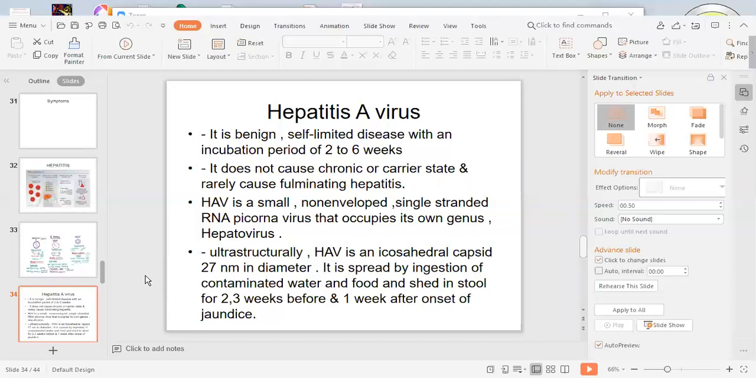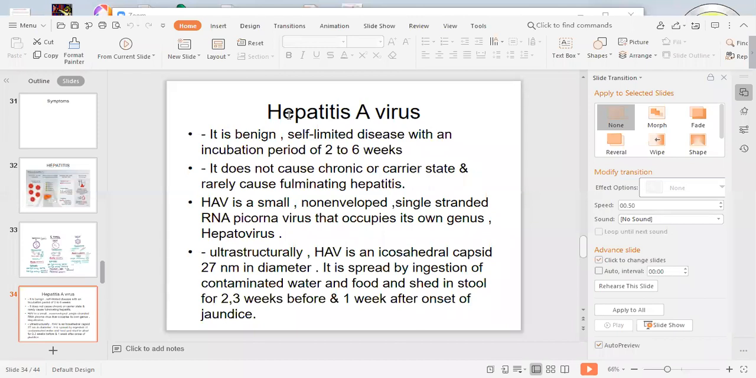It is endemic with worldwide distribution. And it is also called as infective hepatitis. The disease caused by hepatitis A virus is called as infective hepatitis. Also, it is called as short incubation hepatitis. That is exactly opposite of hepatitis B.